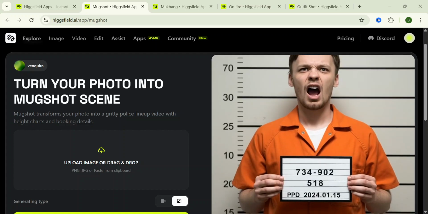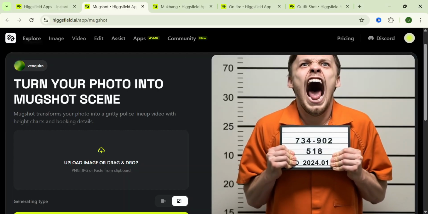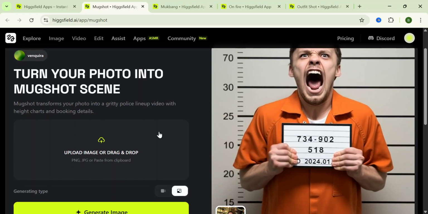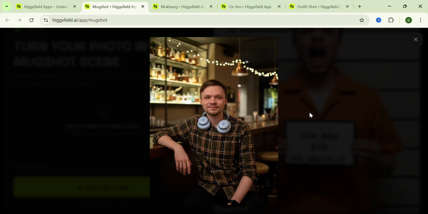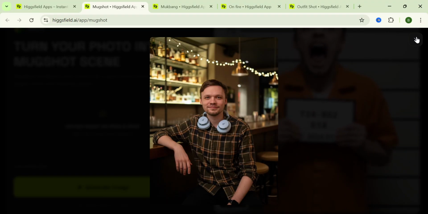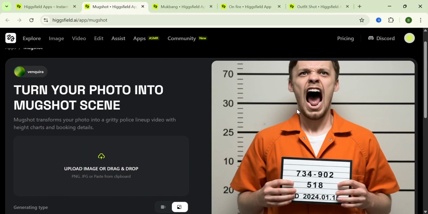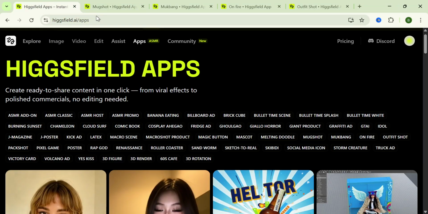Now, if you've always wanted to go to prison without actually going to prison, or if you always wanted to go to jail without actually going to jail, this is the best effect for you. Now, why I'm saying this is because this turns your normal everyday picture into a mugshot via video.